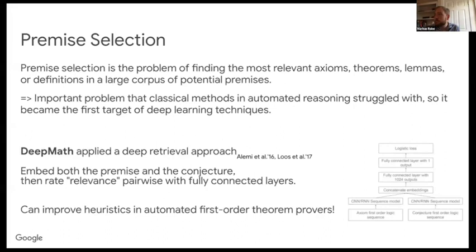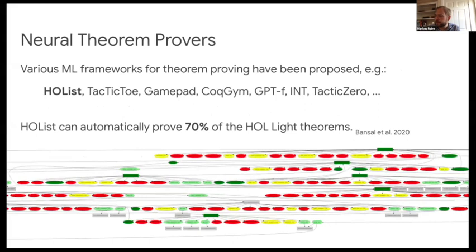That was a nice breakthrough result, and it kicked off a lot of different works, which I would summarize as neural theorem provers. There are various systems. There's our HOList system, but there's also TacticToe, GamePad, CoqGym, GPT-f, Int prover, and TacticZero, and probably I'm forgetting a couple of them.